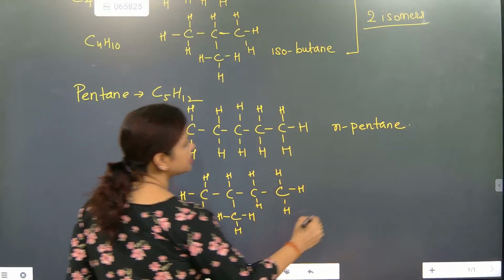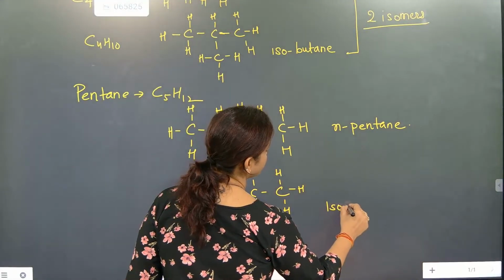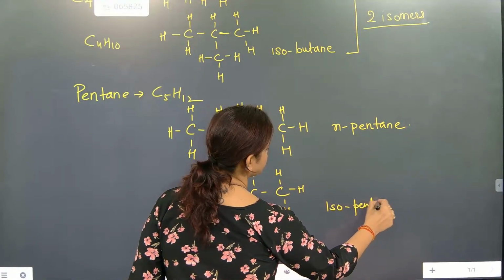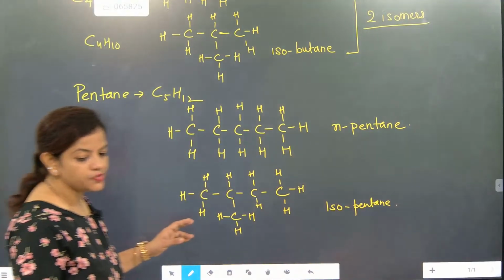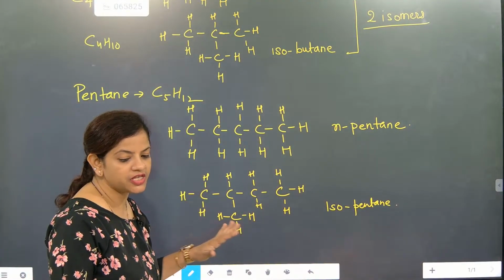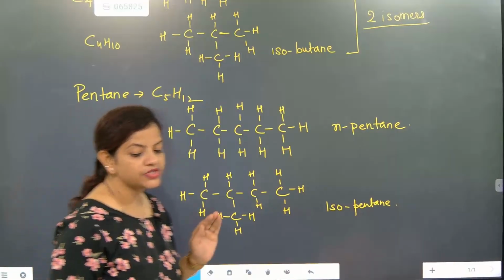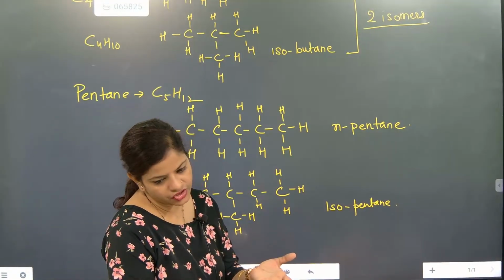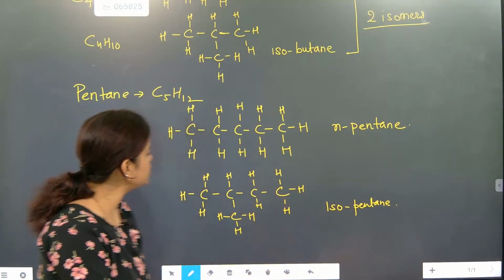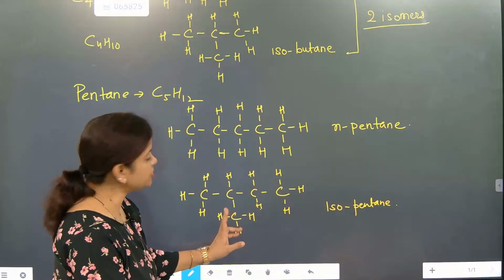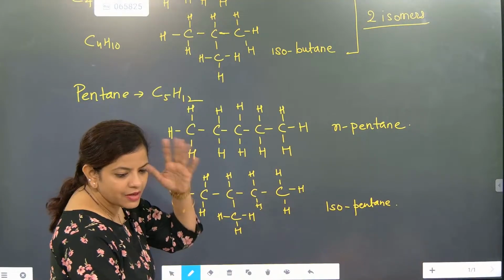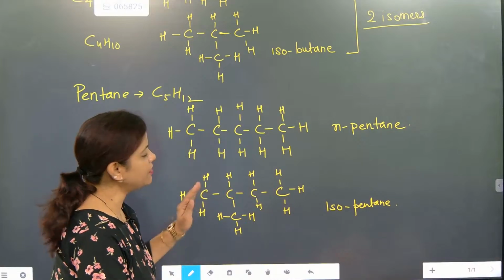This is called isopentane. Understood, beta? So this is called what? Isopentane. One branch is there. But you will be asking one question: can we shift the branch? Because branch shifting is possible now. So we can shift this branch here also. But when we shift the branch from here to here, there will be no massive change. The name remains the same.